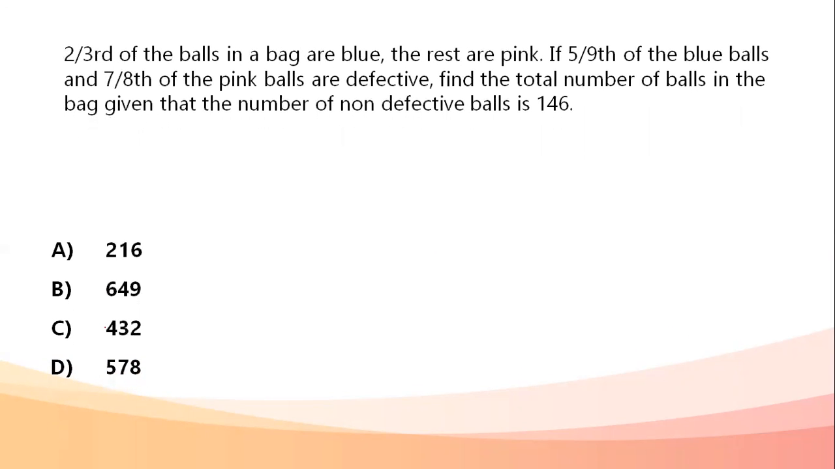Next question. Two-thirds of balls in a bag are blue, the rest are pink. 5/9 of the blue balls and 7/8 of the pink balls are defective. Find the total number of balls in the bag. The number of defective balls is given to us already. Okay. Now, the thing here is, let the total number of balls be x. Blue balls becomes 2x by 3 and pink becomes x by 3.